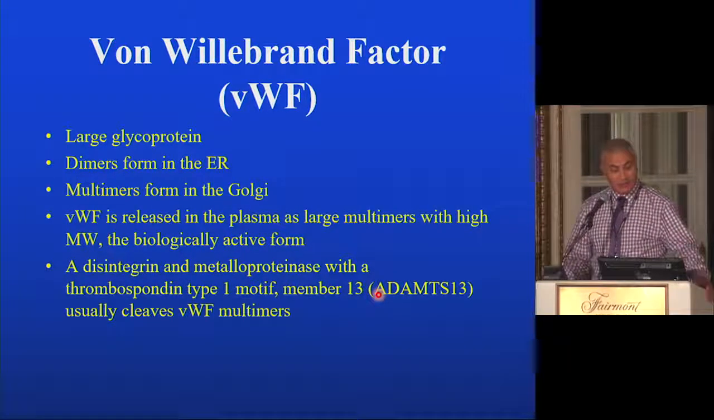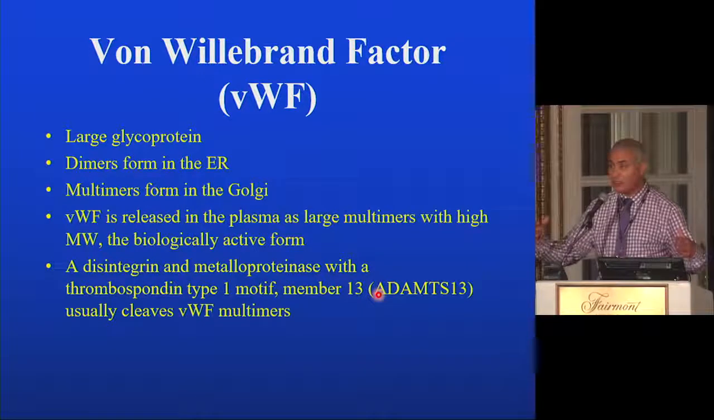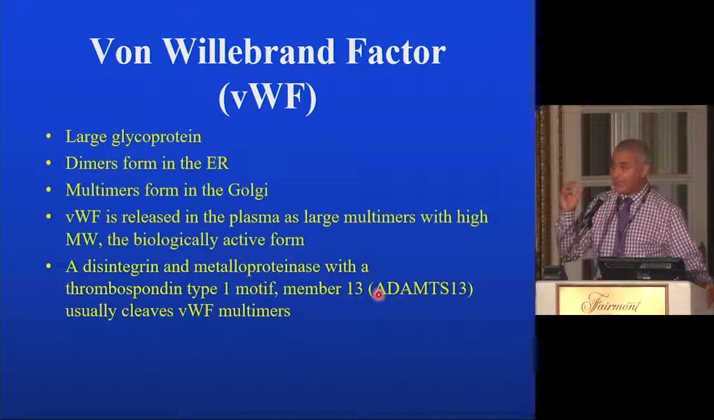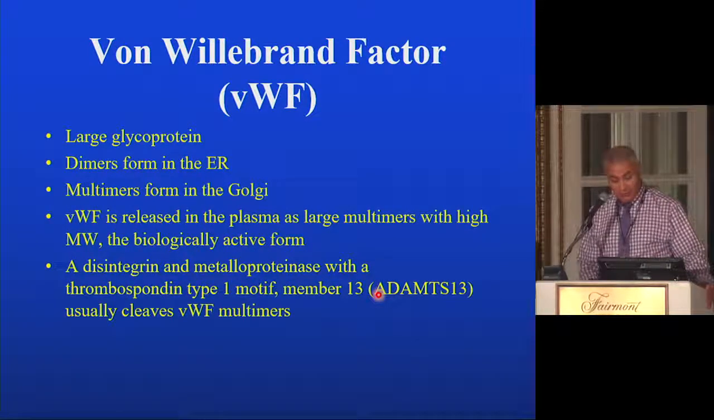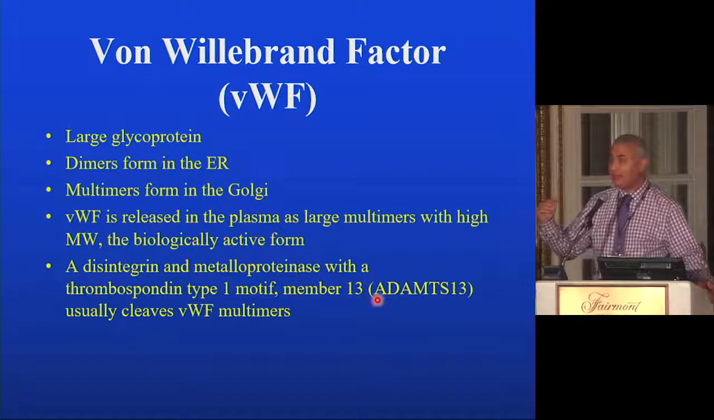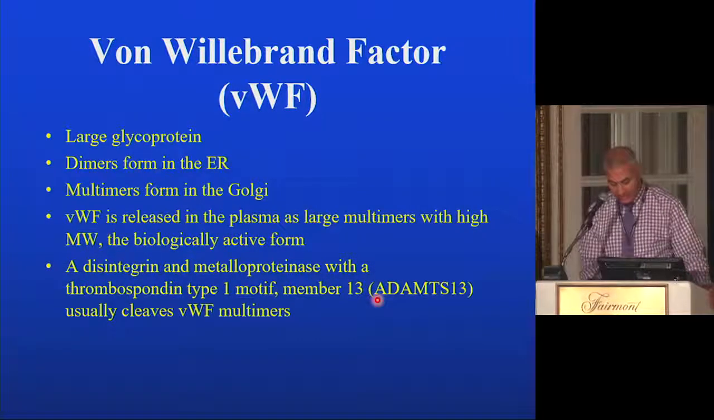So von Willebrand factor is usually synthesized as dimers in the endoplasmic reticulum, and then it's transformed into multimers in the Golgi apparatus, and this is how it's secreted and binds to the endothelial surface. It's this multimeric form that is the active form. But thankfully, we have ADAMTS13, which cleaves it on a constant basis and deactivates it so we don't clot and we don't develop platelet activation and microthrombi.